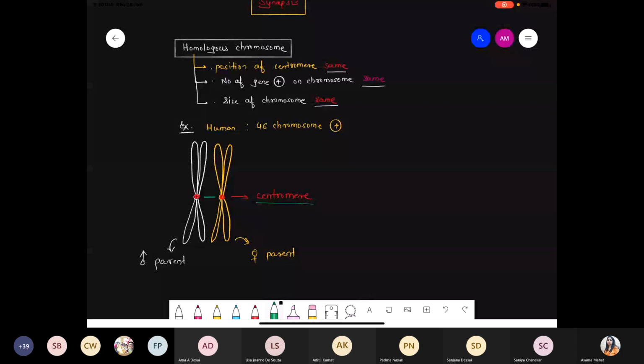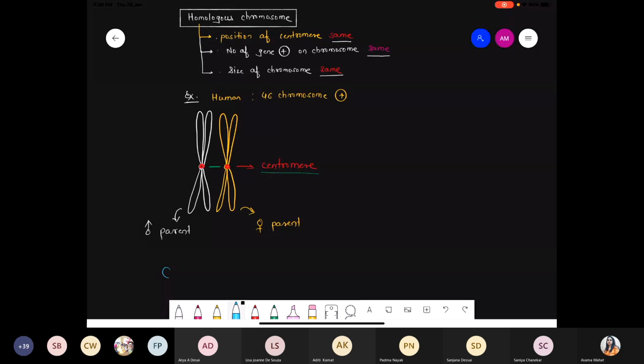But please remember, whatever we are talking about the chromosome, suppose I am talking about these, these are chromosome number 1. Together they represent chromosome number 1. These are one pair, chromosome number 1 pair A. It's one pair. Why are we talking about the pair? Because one chromosome comes from the male parent, another chromosome comes from the female parent.